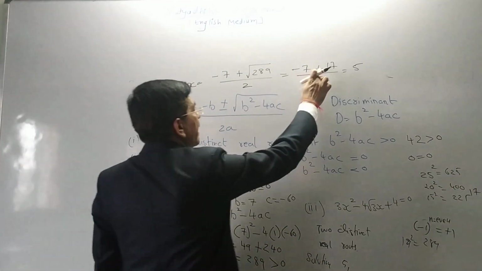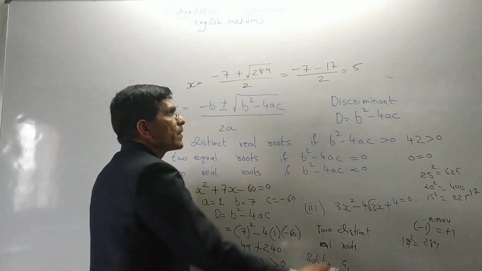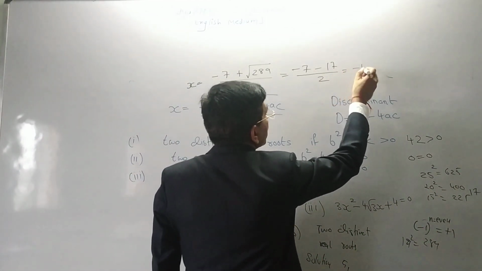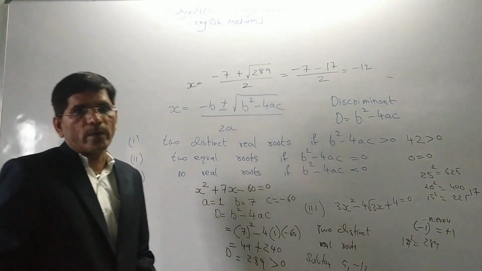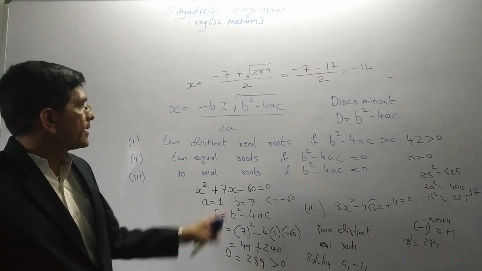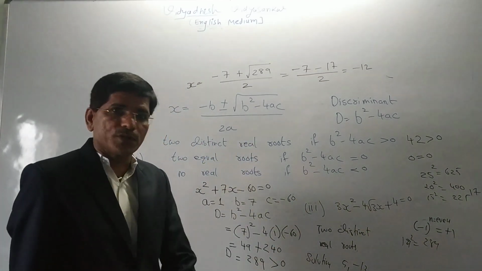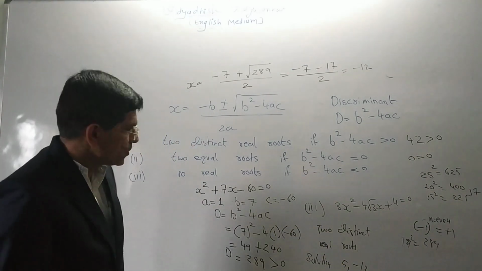Now if I put minus here, minus 7 minus 17 is minus 24, divided by 2 is minus 12. So if D is greater than 0, it means two distinct real roots, and we find the roots: 5 and minus 12.